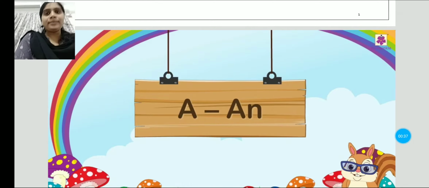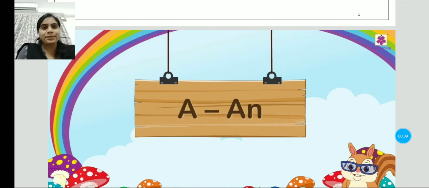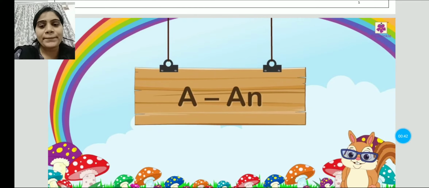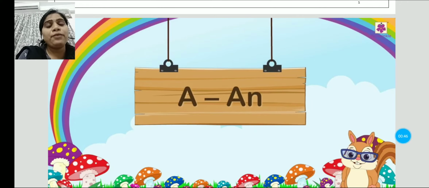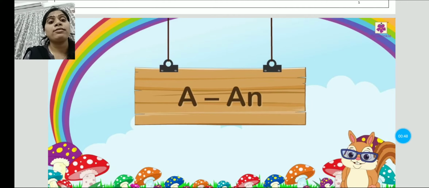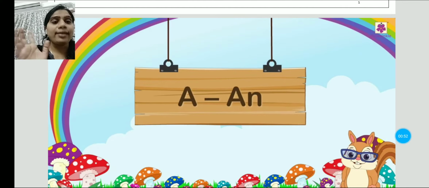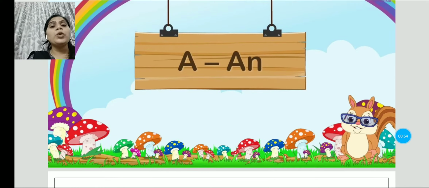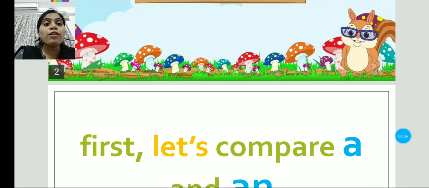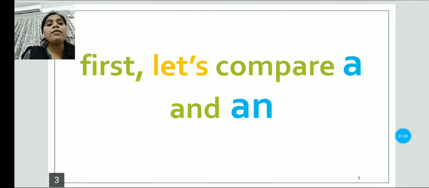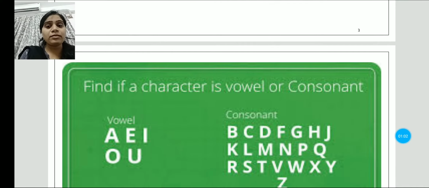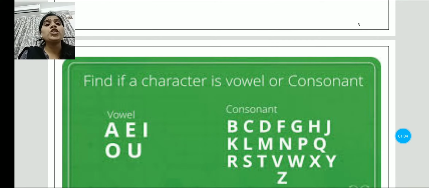Okay, students. First, let's compare a and an. When we are using a and an, we use a before words which begin with a consonant.